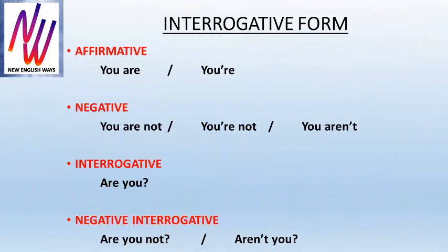You. In this case, you in the plural form, and it works exactly the same way as the singular form. Affirmative. You are. Contraction. You're. Negative. You are not. Contraction 1. You're not. Contraction 2. You aren't. Interrogative. Are you? Negative interrogative. Are you not? Contraction. Aren't you?